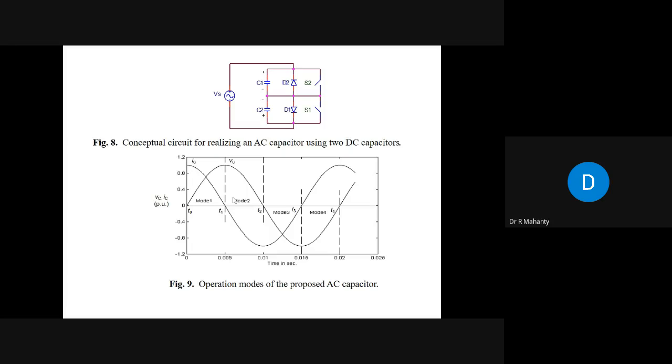So in this way, using two DC capacitors, two diodes and two switches, you can realize the performance of an AC capacitor.